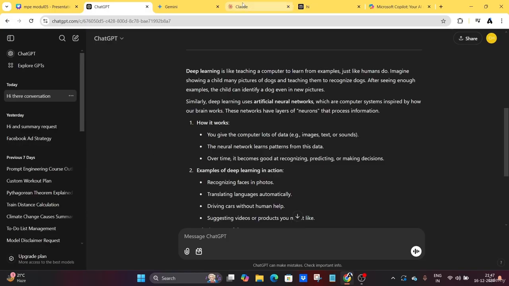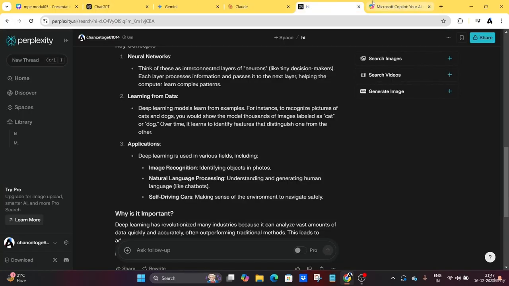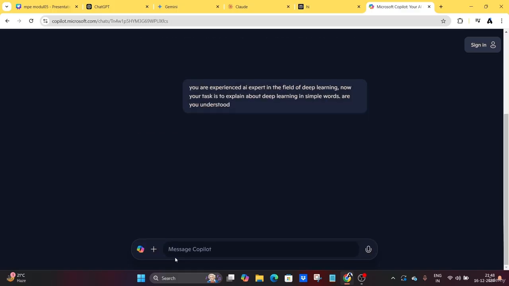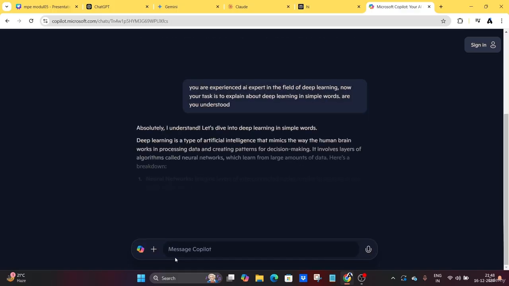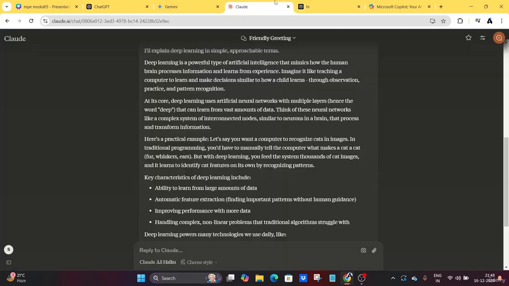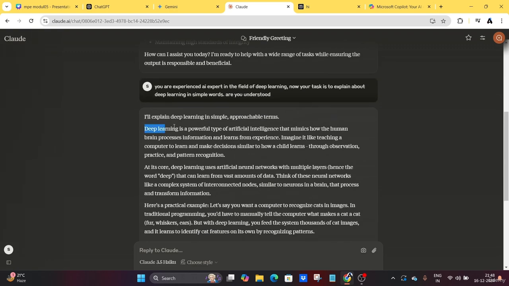So let's go to our Microsoft Copilot and see what it will generate. You can see here, absolutely, understand. Dive into deep learning in simple words. Deep learning is a type of AI that mimics the way the human brain works in processing data and creating patterns for decision making. So as I said, the mimics, we have already seen, you can see here, the Claude. Deep learning is a powerful type of artificial intelligence that mimics how the human brain processes information.